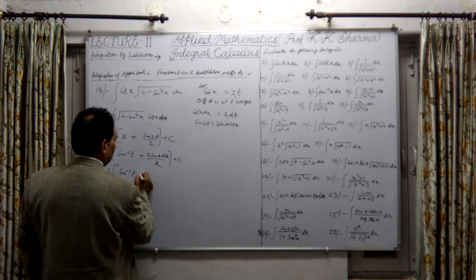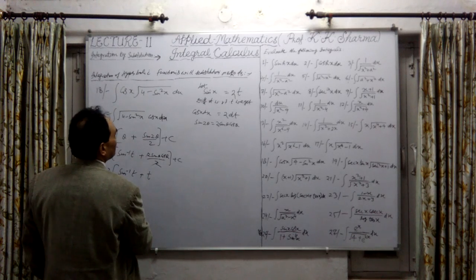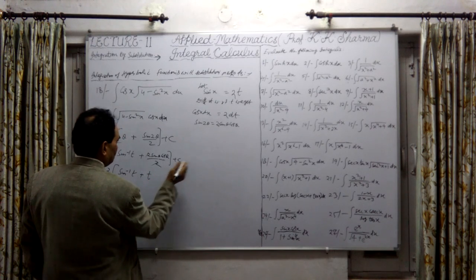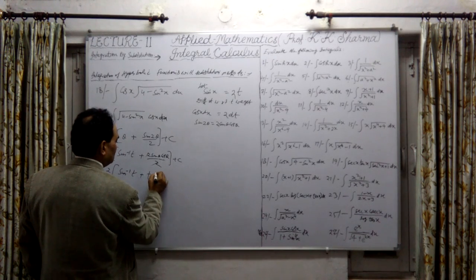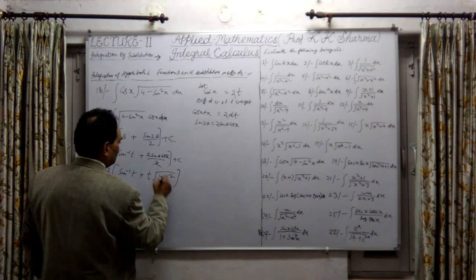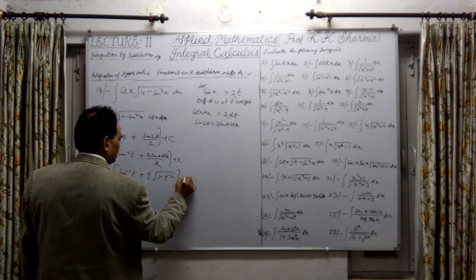Sine theta means t here. We substitute t equal to sine theta in the last one. Second substitution: this is t under root of 1 minus t square, cos theta meaning under root 1 minus sine square theta, plus constant of integration.